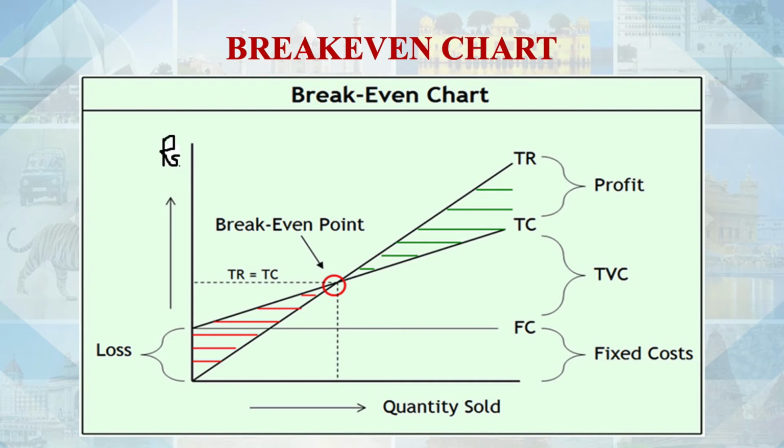Later on, total cost chart is below the total revenue, and where it cuts the total revenue, that cut point is break-even point because there is no profit, no loss. Above this cut point, when total revenue is more than total cost, is profit, and below this cut point, when total cost is above total revenue, that shaded area is loss. And that is angle of incidence also, I'll explain a little later.